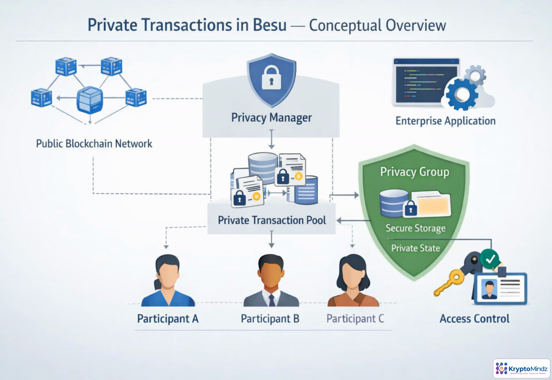In Besu, a private transaction is not broadcast as readable data to everyone. The public network can still record coordination information, but the confidential payload is handled by privacy components and shared only with authorized participants in a privacy group. Each participant's node must enforce identity and access rules. Applications also need to know which data belongs in public state and which belongs in private state. That boundary is the core design concern.